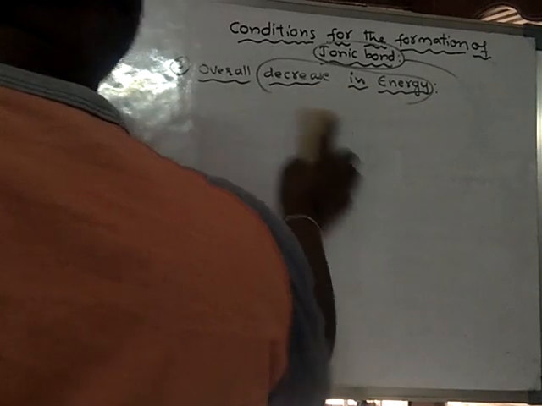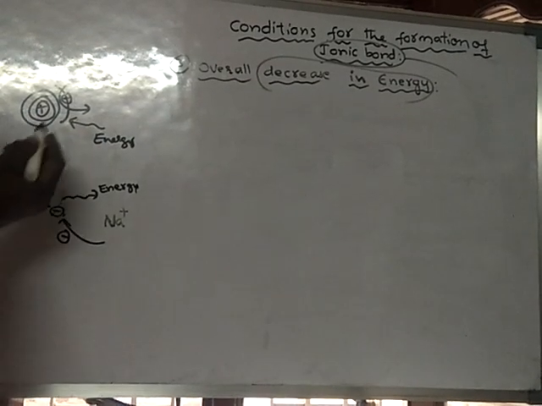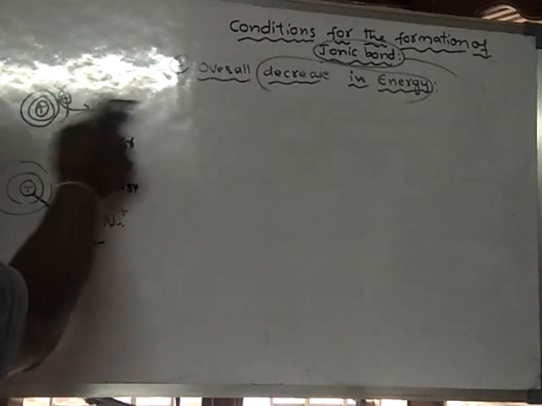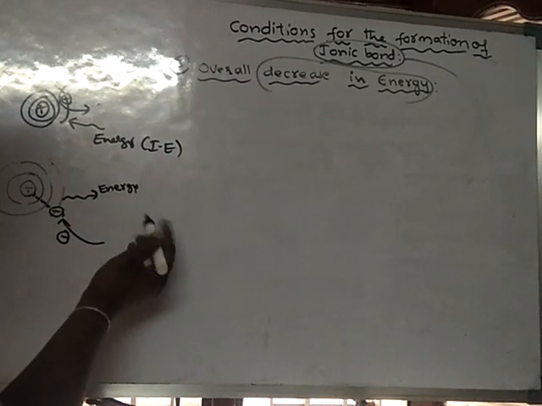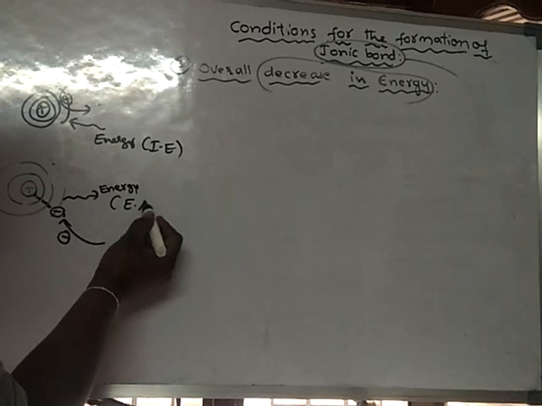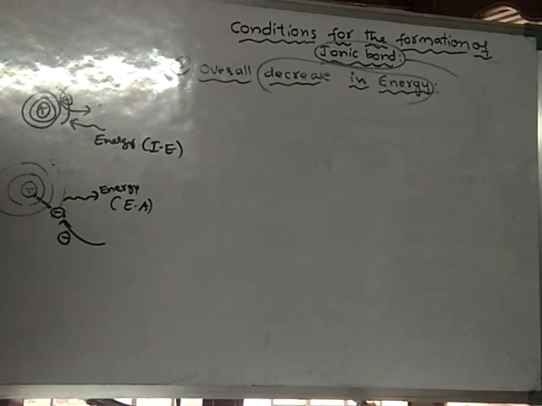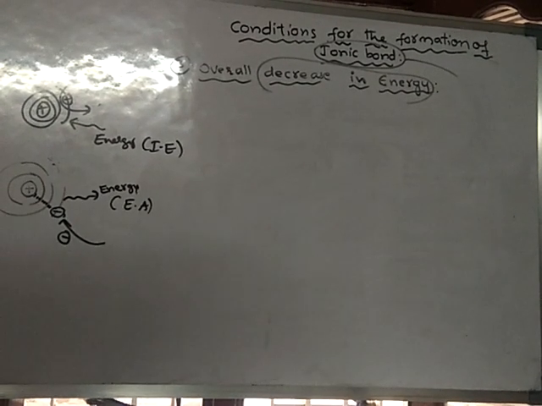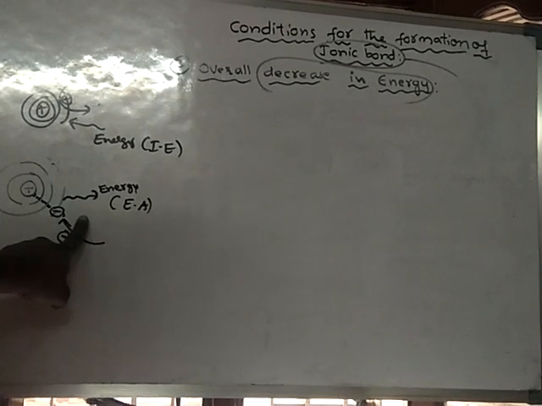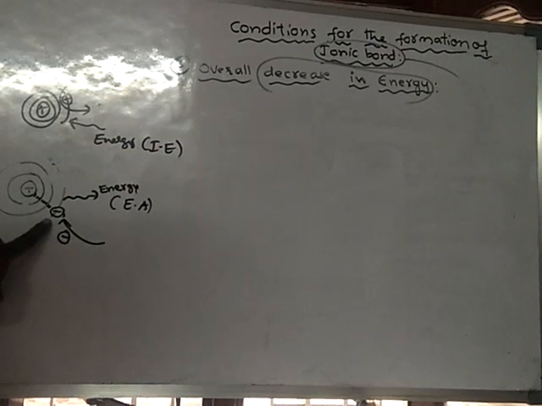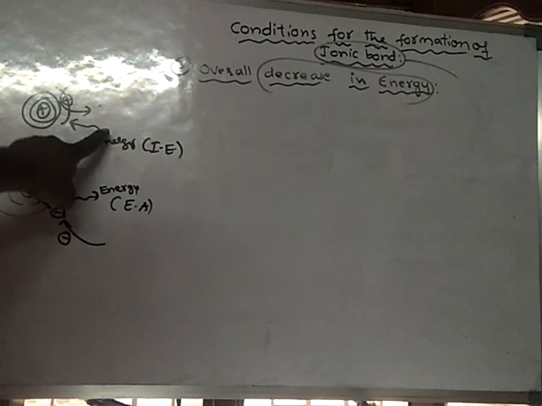This is called ionization energy, and this is called electron affinity. These two energies are involved in the formation of a cation and an anion, because an electron is supplied to the atom, or an electron is removed from the atom.